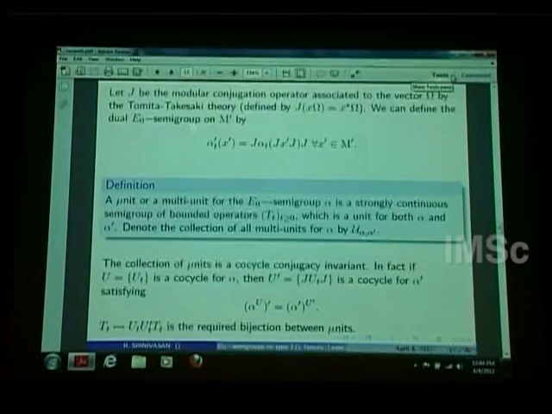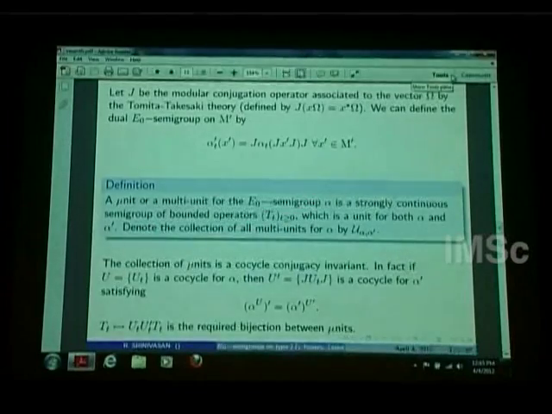So using that opposite isomorphism, I can define an alpha_t prime on M prime, the commutant of M. I define alpha_t prime of x prime as follows: x prime is in M prime, so J x prime J will bring it to M. I apply alpha_t and then take it back to M prime. This gives an opposite E0 semigroup, or complementary E0 semigroup, or dual E0 semigroup, whatever one wants to call it. So given an E0 semigroup alpha_t on M, I have defined an E0 semigroup on M commutant.